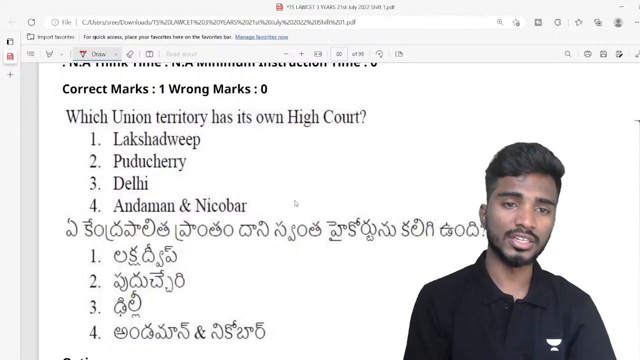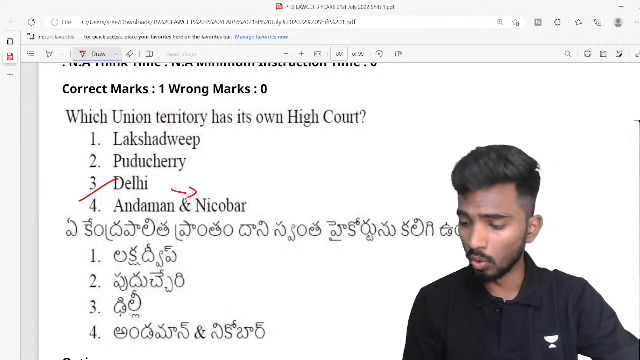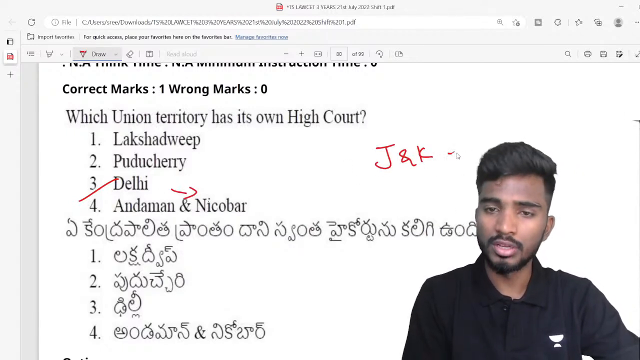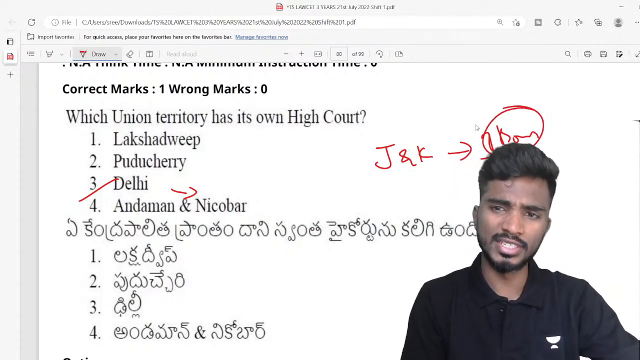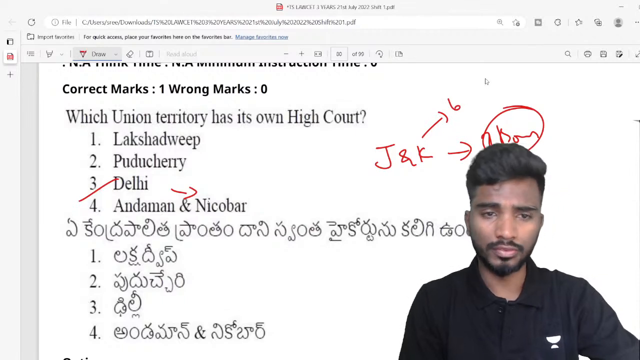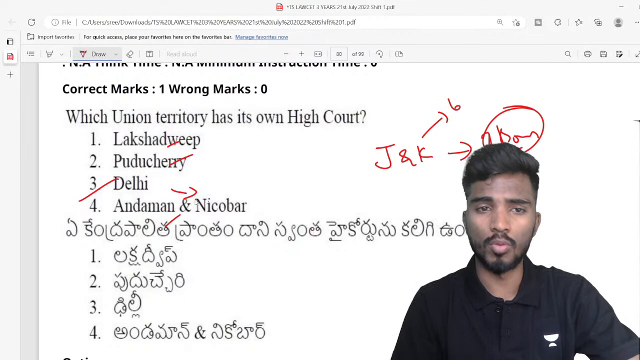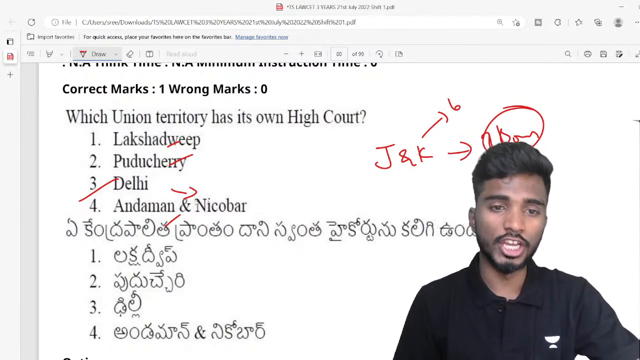Excellent, guys. So the answer is Delhi. Delhi is a union territory which has its own high court, and now we also have the union territory of Jammu and Kashmir, which also has its own high court. Of course it is sharing with Ladakh, but there is a proper high court. Whereas Lakshadweep, Puducherry and Andaman and Nicobar Islands share a common high court.